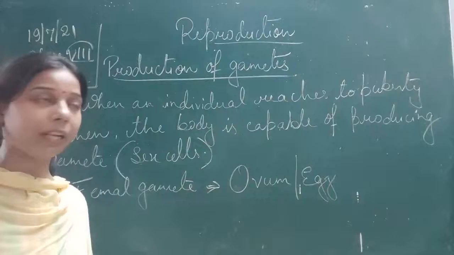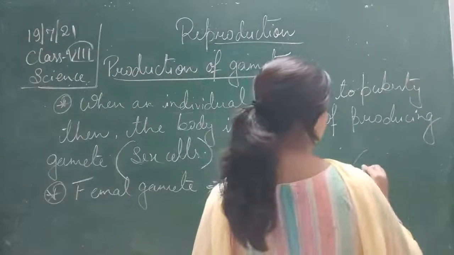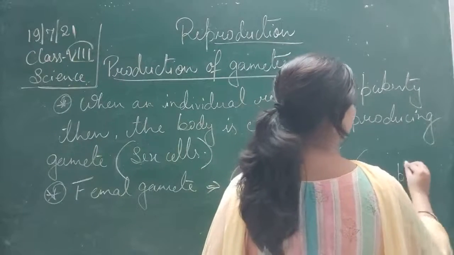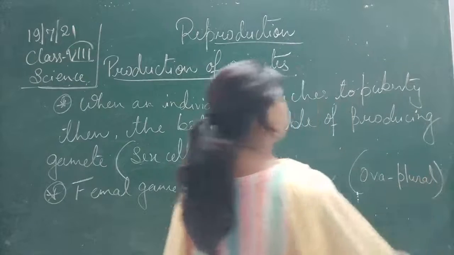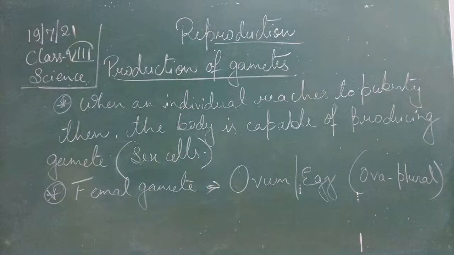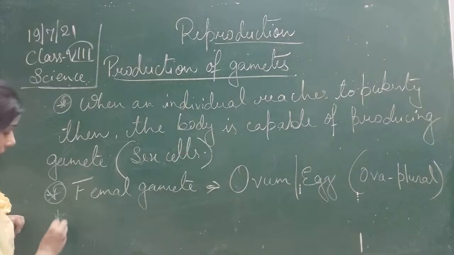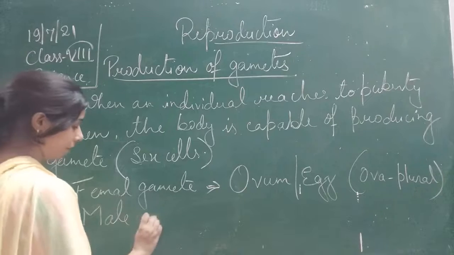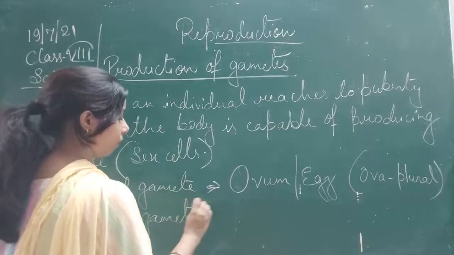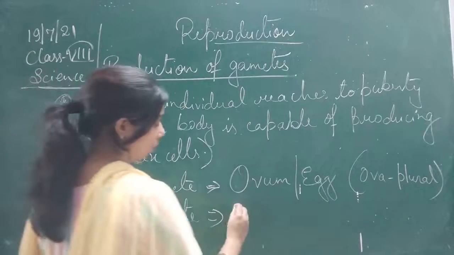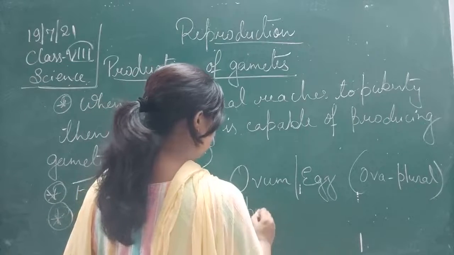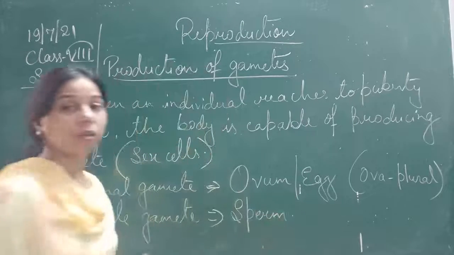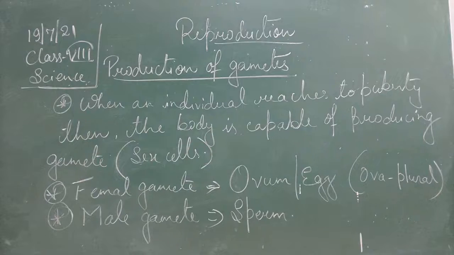When it is plural, it will become ova. And in case of a male gamete, it is sperm. That is called sperm.